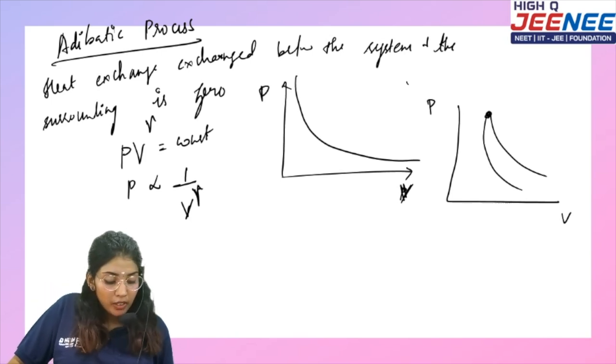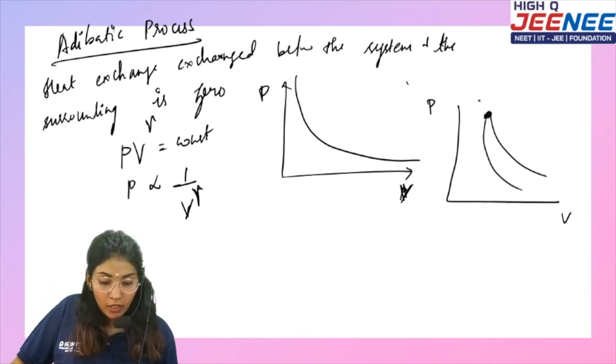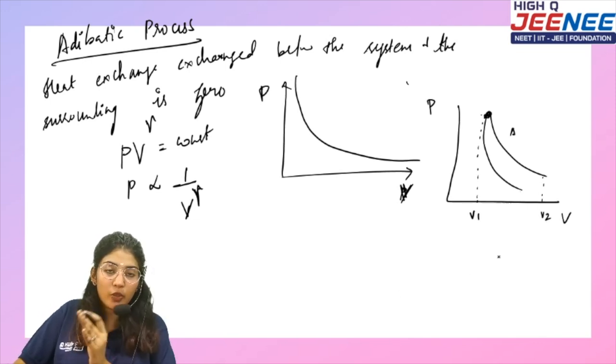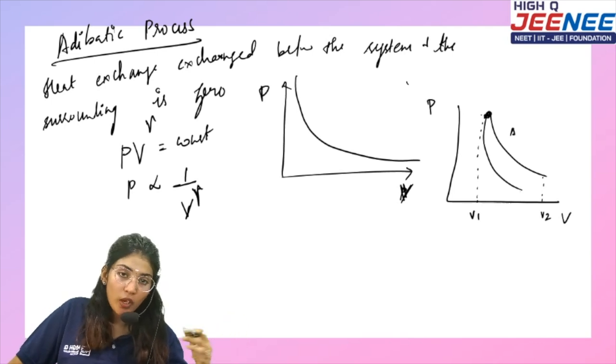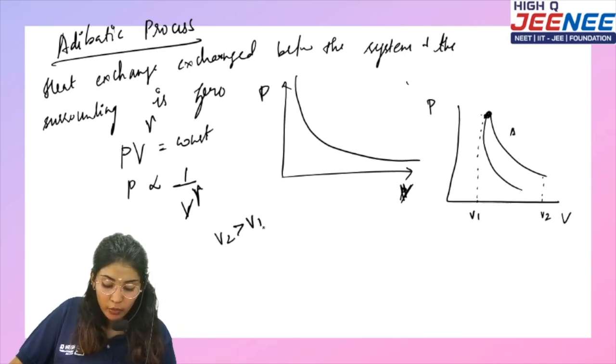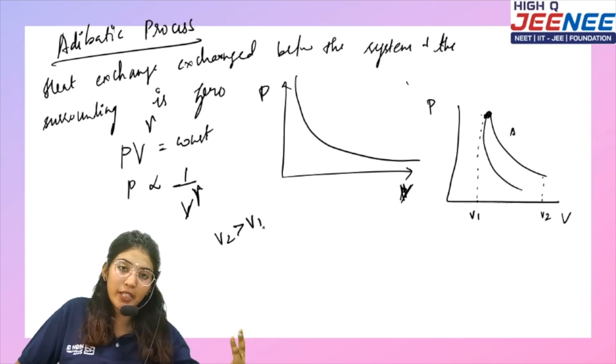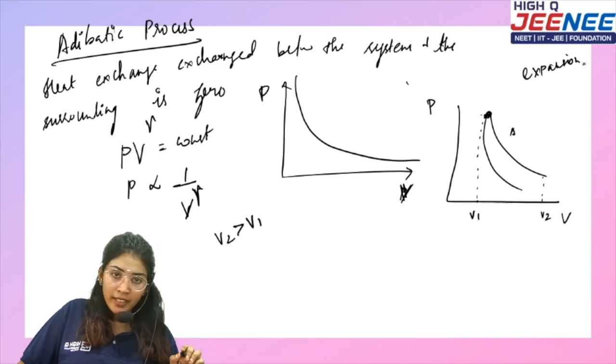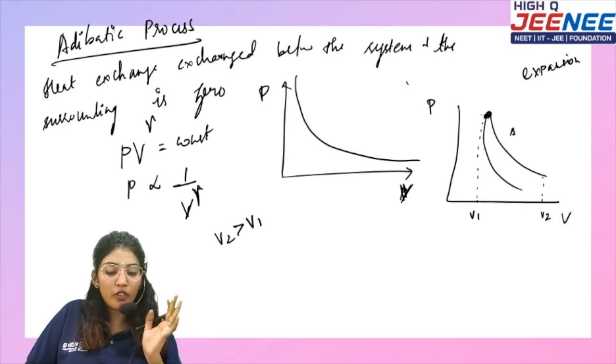I'm going to teach you that, but before that, let's look at this. There was an initial volume V1, and for a particular curve A, the volume becomes V2. Is V1 greater than V2, or is V2 greater than V1? V2 is greater than V1. The volume is bigger, which means expansion, right?